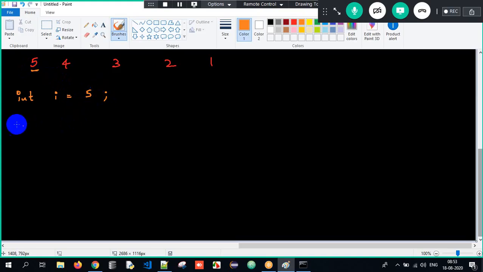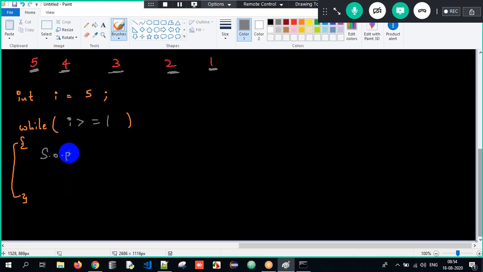I value is 5. Then while loop: while open parenthesis close, open curly braces close. This is the logic. Now what will be the condition? Until it reaches 1. 5 is greater than 1, 4 is greater than 1, 3 is greater than 1, 2 is greater than 1, and 1 is equal to 1. So i should be either greater than or equal to 1 here. So until i is greater than or equal to 1, keep on looping.